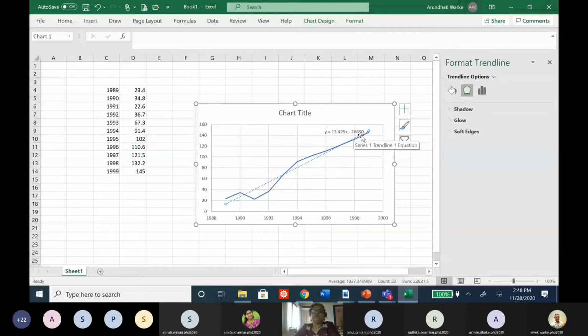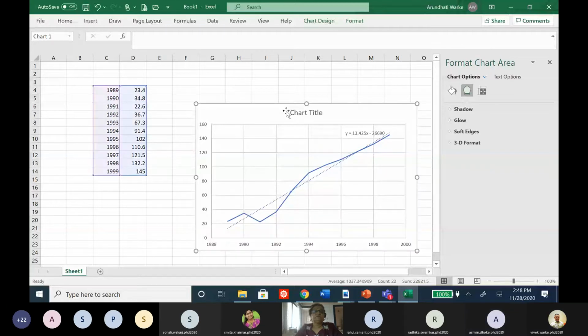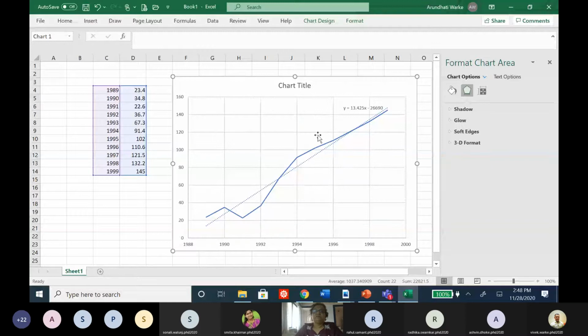Y is equal to 13.42x minus 266.9 or something. Can you see the equation on the top? Yes, ma'am. Okay, the size is increased a little bit. I hope now it is visible to all of you. So this way you can plot a trend line by using an Excel worksheet, and you will get the equation also.